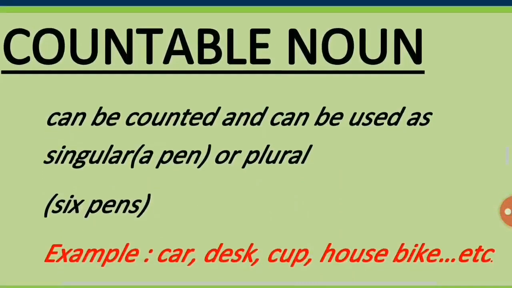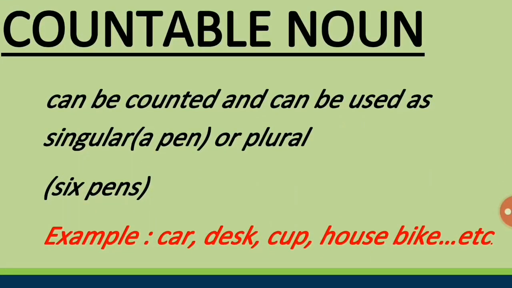Now the next one is countable noun. Countable nouns are the nouns which can be counted and can be used in singular or plural form. Means we can say one chair, one car, two cars, one book, two books.